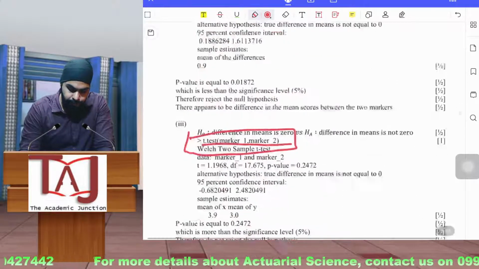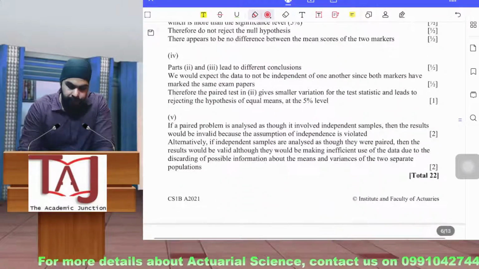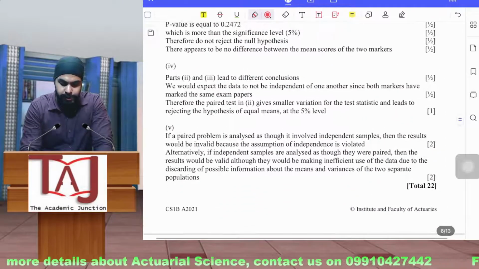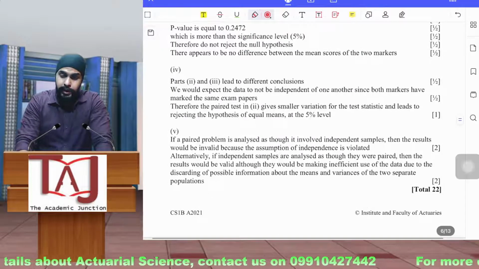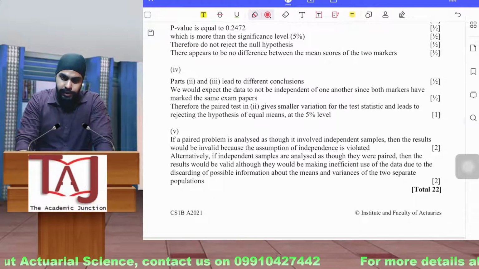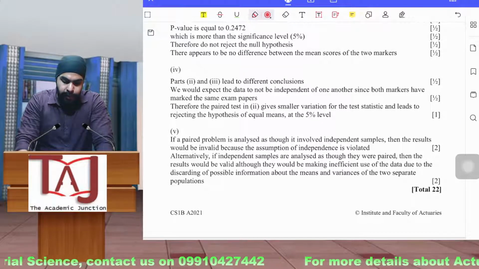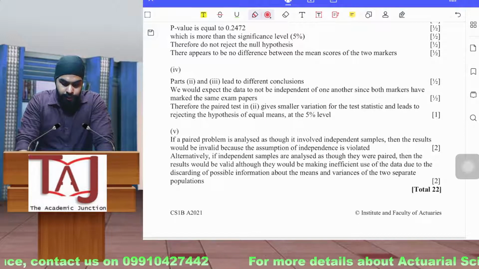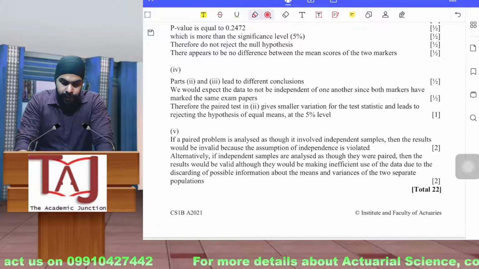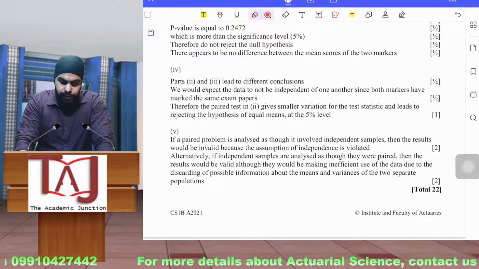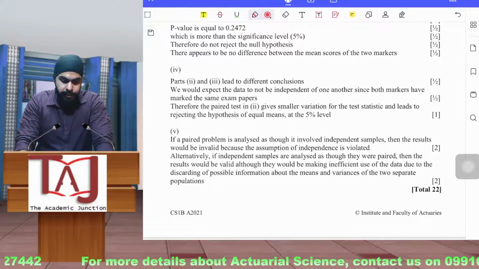And after that, there are some observations that you will have to make from these t-tests. Part 2 and part 3 lead to different conclusions. We would expect the data to not be independent of one another, since both markers have marked the same exam paper.